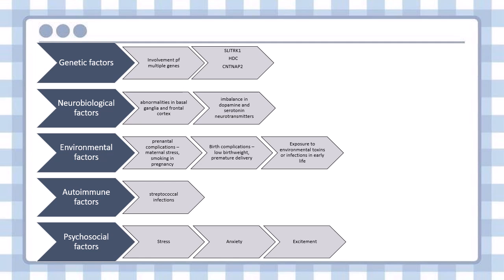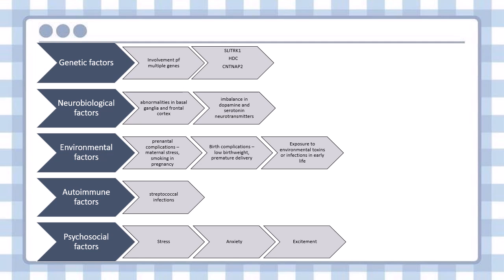Key genes linked to Tourette's are SLITRK1, which is SLIT and NTRK like family member 1. It is involved in neuron development and synaptic functioning in the brain. If a rare mutation or variation occurs, this leads to Tourette's. Next, the HDC, histidine decarboxylase gene. This gene is responsible for producing histamine, which is a neurotransmitter. A mutation in the HDC has been linked to a rare familial form of Tourette's.